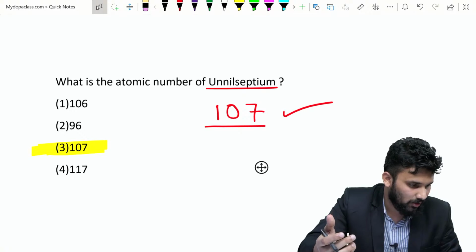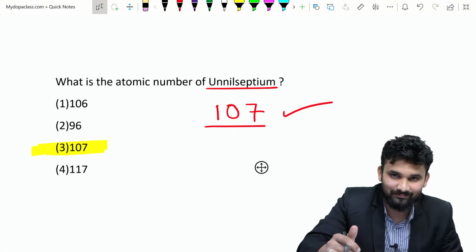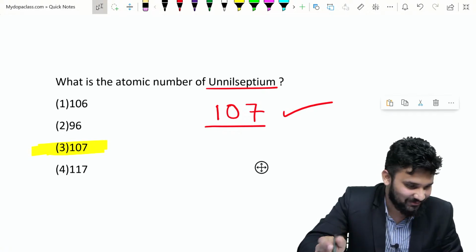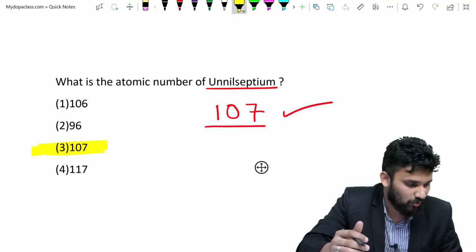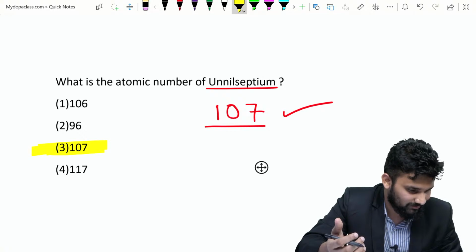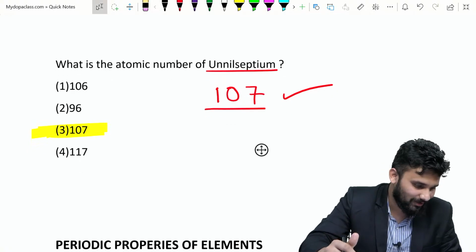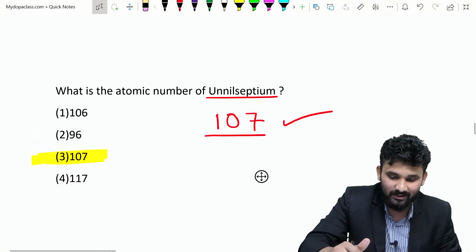No one is asking doubts here. I think all of you are experts in this chapter. What do you feel about the chapter classification of elements? Is it simple or very hard? How many of you feel very good about this chapter? If you have any doubt regarding the nomenclature, you can ask.